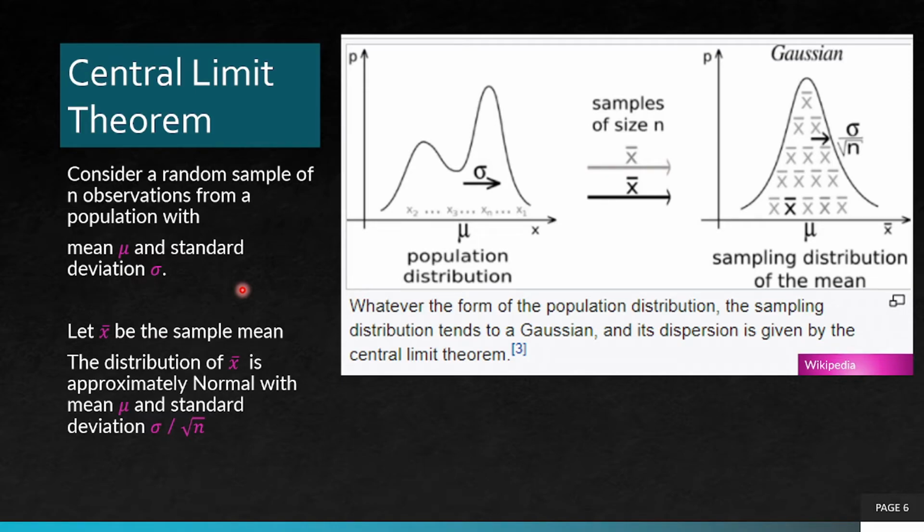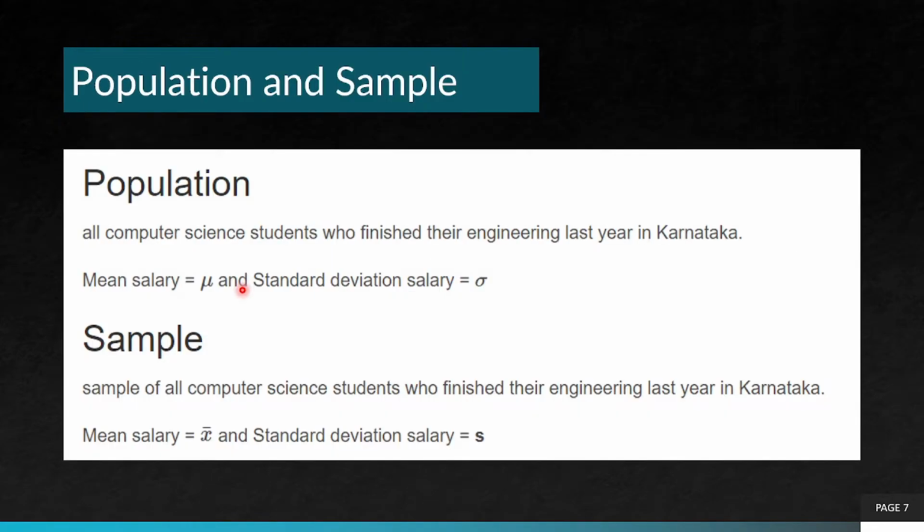So this is a great theorem, and we will apply it very extensively in different cases. Note here that the population distribution may not be a normal distribution, but the sampling distribution of the mean is a normal distribution. So that's a great thing, a very interesting thing.